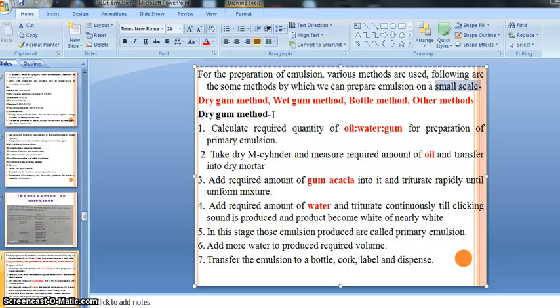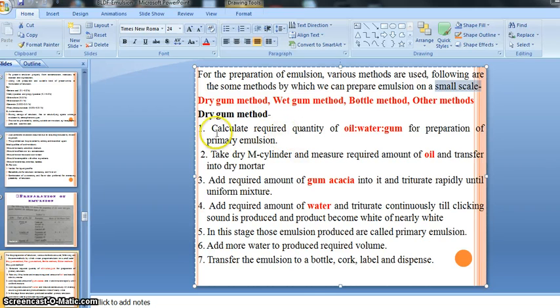In the dry gum method there are some steps or procedure, and by following and understanding these steps we can easily prepare the emulsion. So let's see how we will prepare the emulsion by the dry gum method.